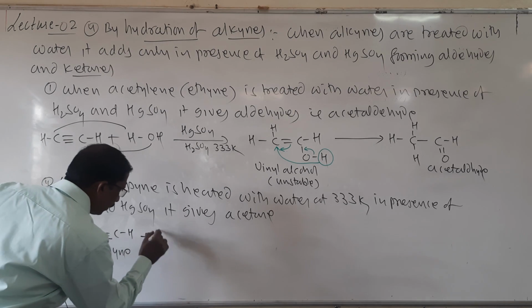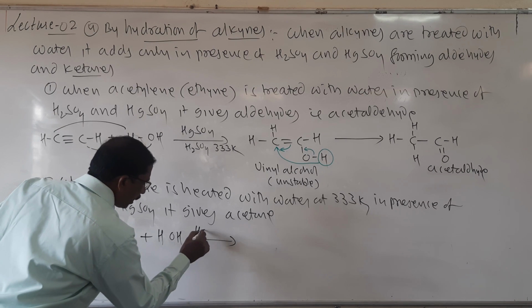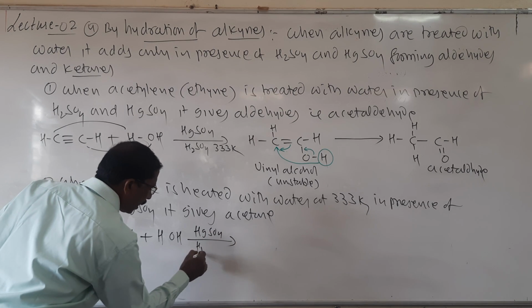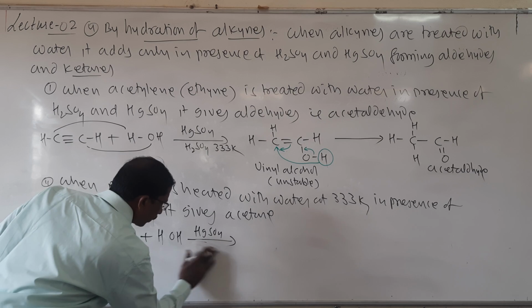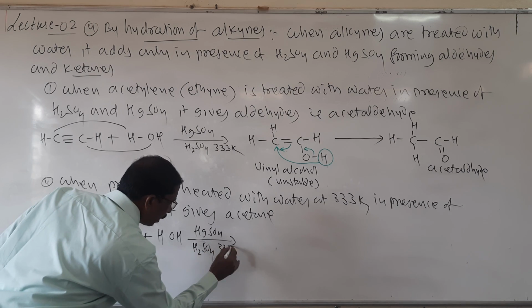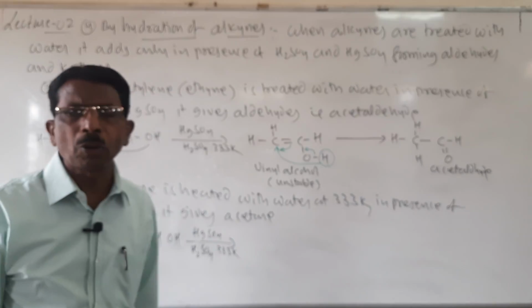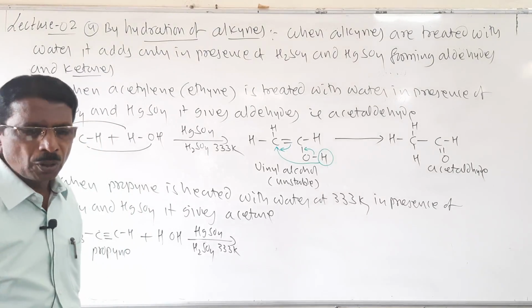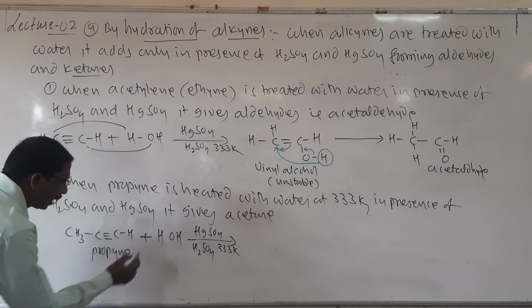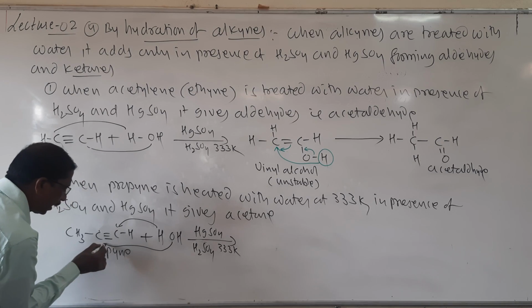And when it is treated with water in the presence of HgSO4 and H2SO4 at 333 Kelvin, look here, students, the reaction takes place according to Markovnikov's rule. So according to Markovnikov's rule, this H is added here and this OH is added here.